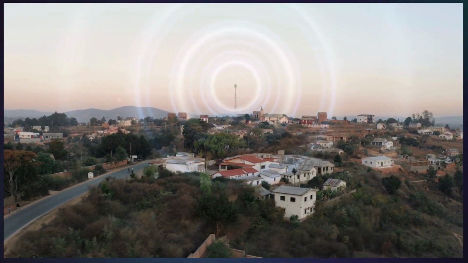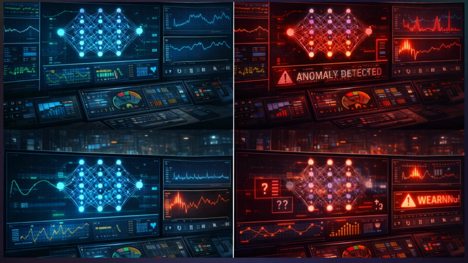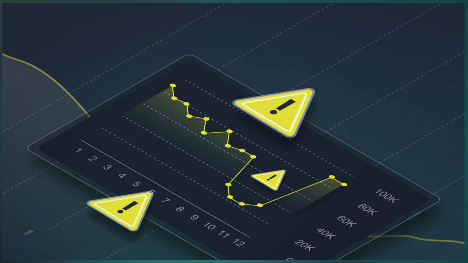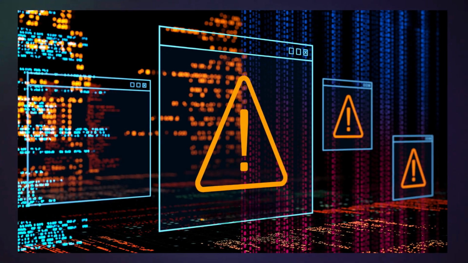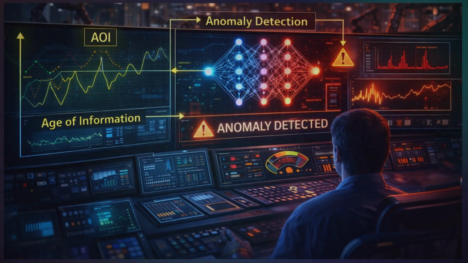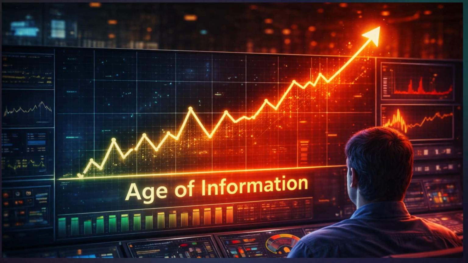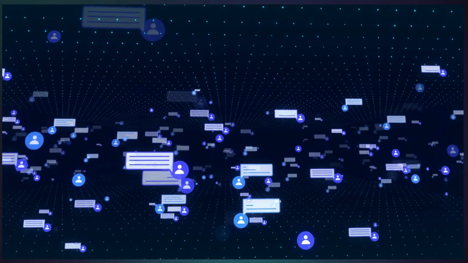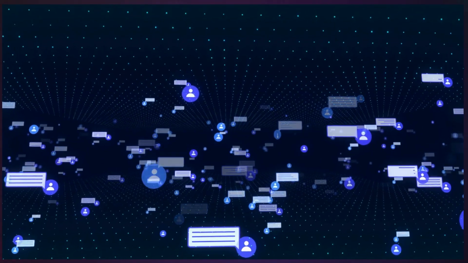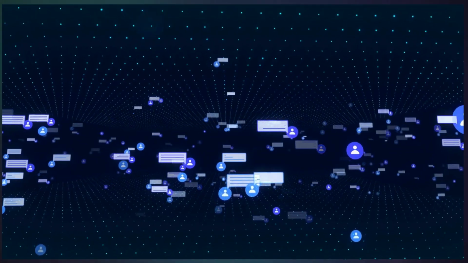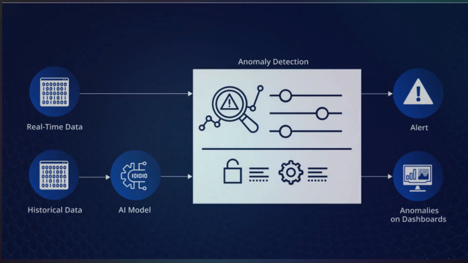Modern systems rely on AI to identify unusual patterns and detect potential issues. However, interpreting these patterns correctly depends strongly on the timeliness and reliability of the data. Without this context, decisions may become uncertain or inconsistent. By incorporating Age of Information into the analysis, systems gain a deeper understanding of the data they process. Instead of relying only on observed patterns, they also consider how recent and relevant the information is. This leads to more stable and informed decision-making.